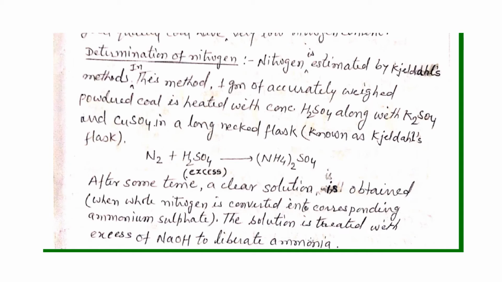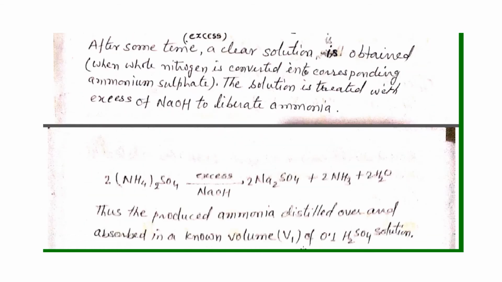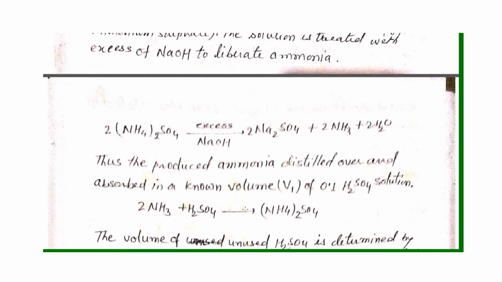The solution is treated with NaOH. Now what we have to do: we converted all the nitrogen present in the coal sample into ammonium sulfate, and from here we have to find out how much nitrogen we have in the coal sample. So now the solution is treated with excess NaOH to liberate the ammonia gas.